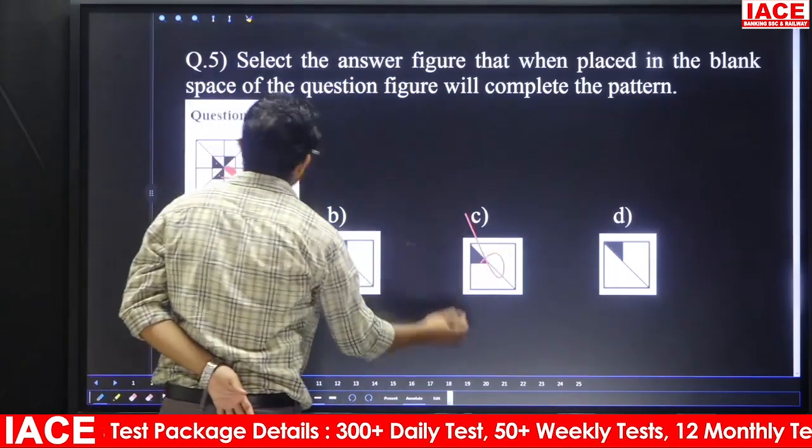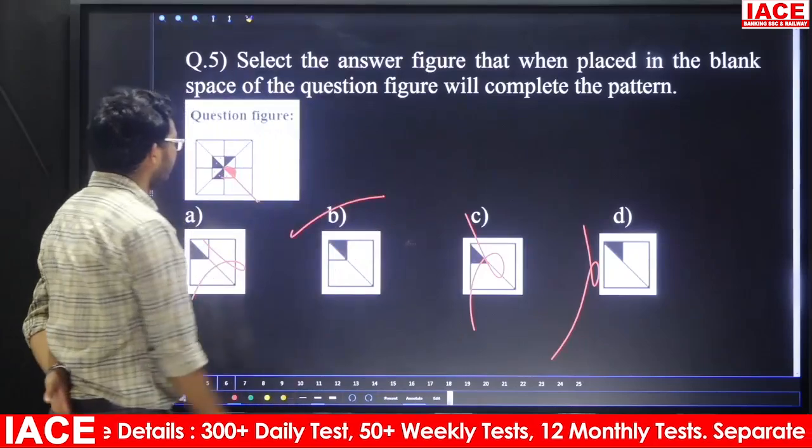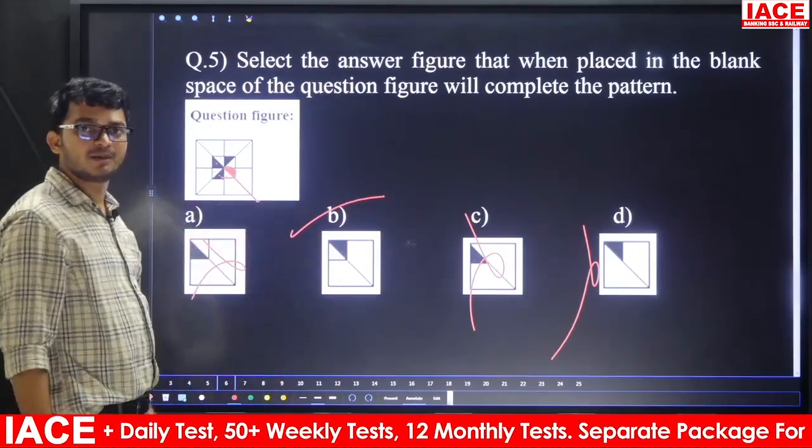Next, this one is not there, this one also not there. That means here the answer is what? Option B is the answer. So question number 5, the answer is option B.